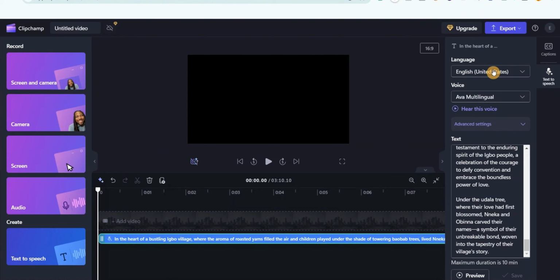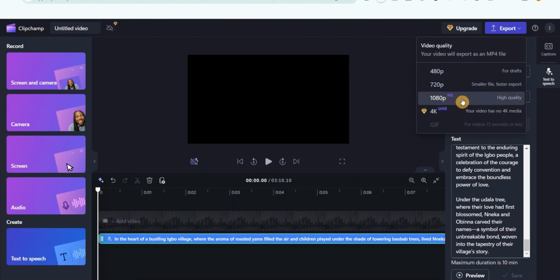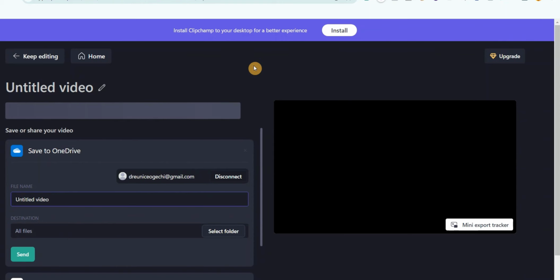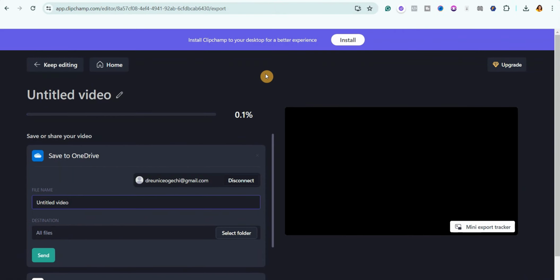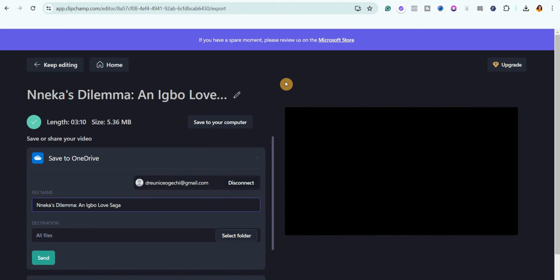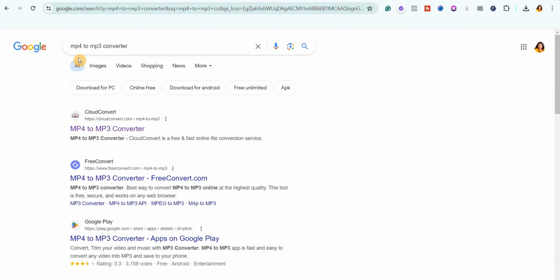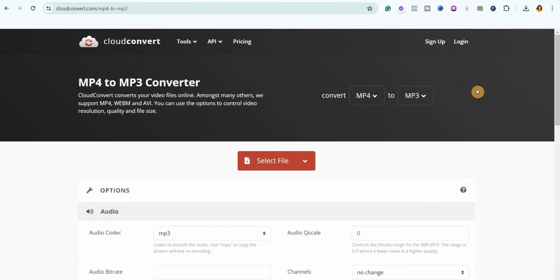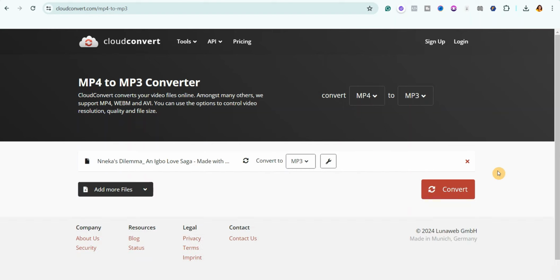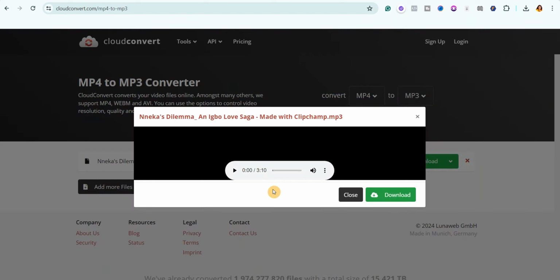Now once you are done, come over here and click on export, then select 1080p. I know that it will be exported as a video, but don't worry, I'm going to show you how to convert it to audio. Once you've finished downloading it, come over to Google and search for MP4 to MP3 converter. Click on the first link and it will bring you to this page. You can see that this is a free MP4 to MP3 converter. Click on those buttons right here to select your file. Once you've imported the file, click on convert. You can see that it has finished converting it. Just click on download to download the audio file. After that, it's time for us to move on to the next step.